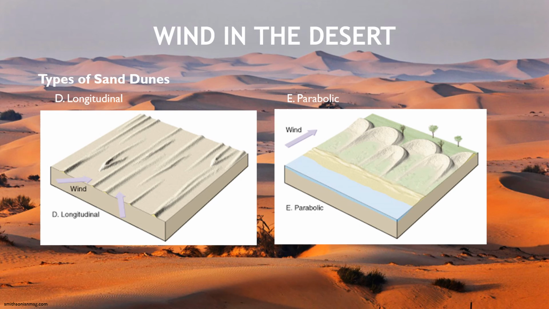Longitudinal dunes are long straight dunes that form in areas with a limited sand supply and converging wind directions.